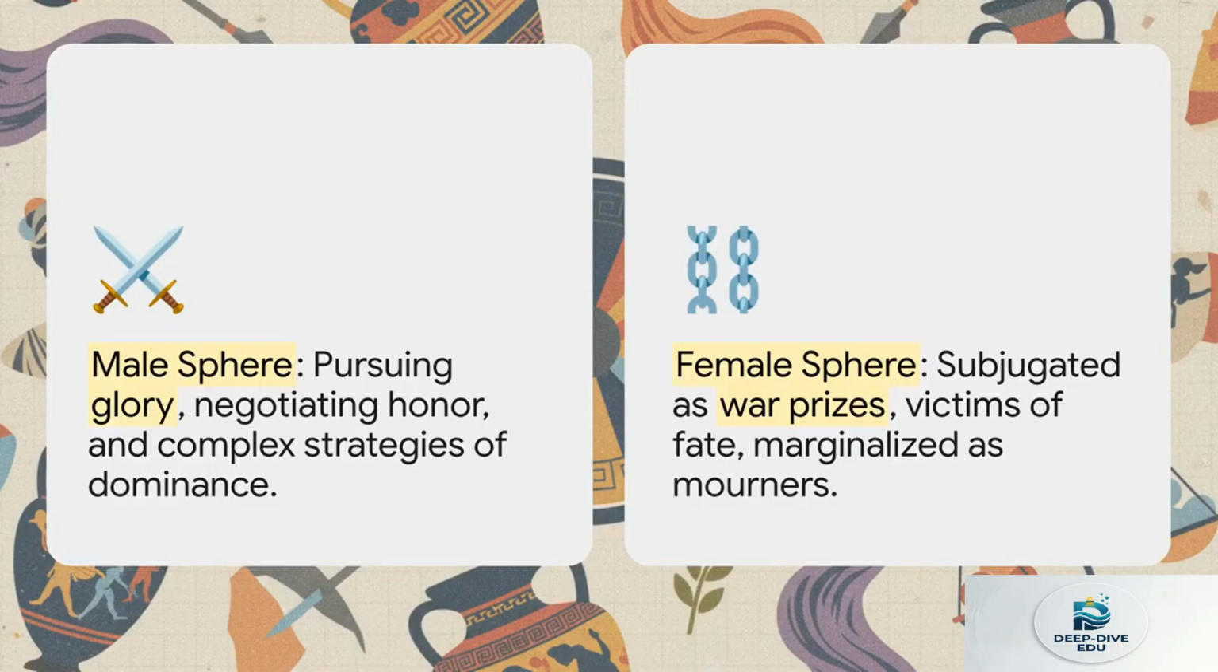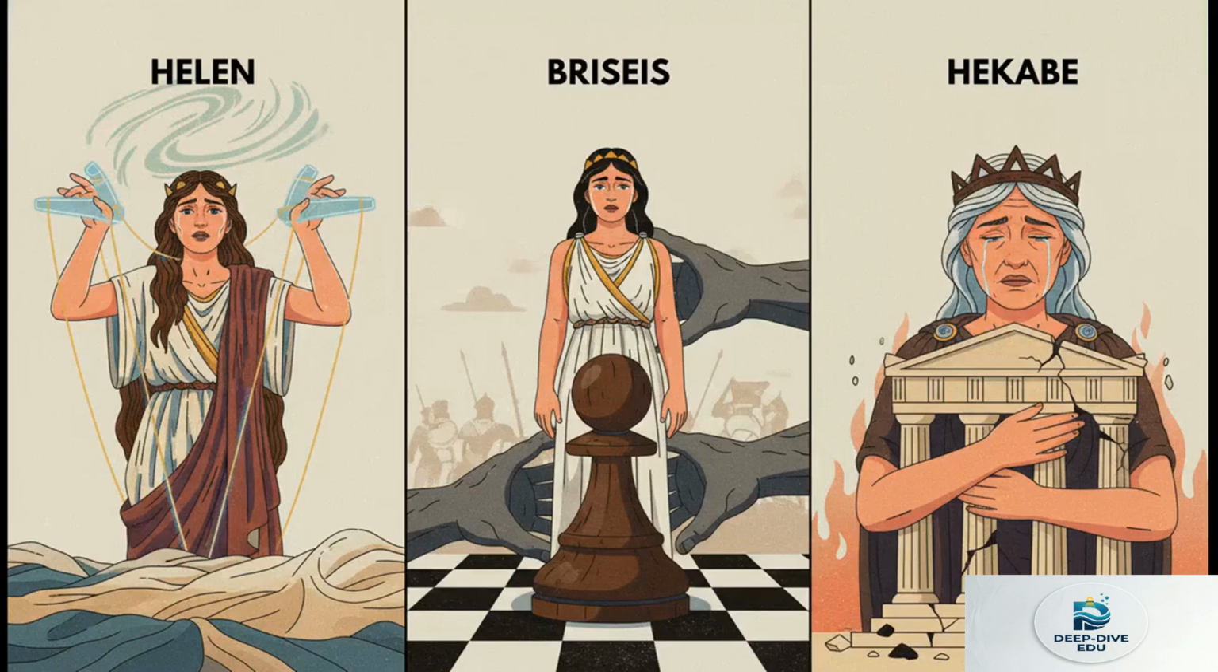On one side, you have the men pursuing unfading glory, intensely negotiating their heroic identities, and pulling off these complex psychological strategies to dominate each other. And on the flip side, the female sphere is defined entirely by subjugation. Women are war prizes, victims of divine fate, or they're just marginalized into roles of weeping mourners. Often they're defined solely by their physical beauty. So the high-minded ideals of these men are quite literally built directly on the backs of these stereotyped women. Let's look at some specific evidence right from the source.